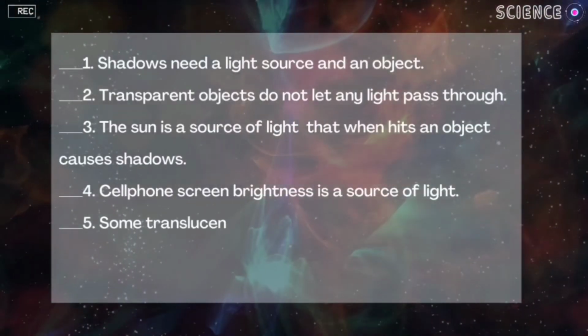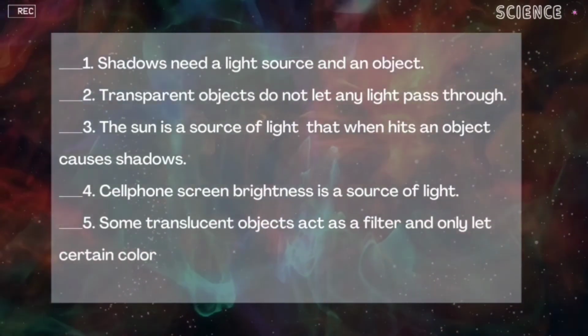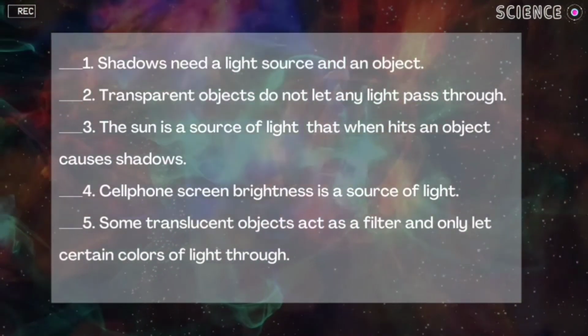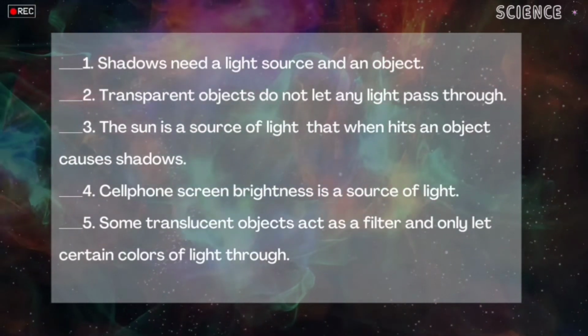Some translucent objects act as a filter and only let certain colors of light through. Is it correct? Is it true or false? True. And what is it called? It is called colored shadows. Very good, you remembered. Okay, so you got the perfect score.